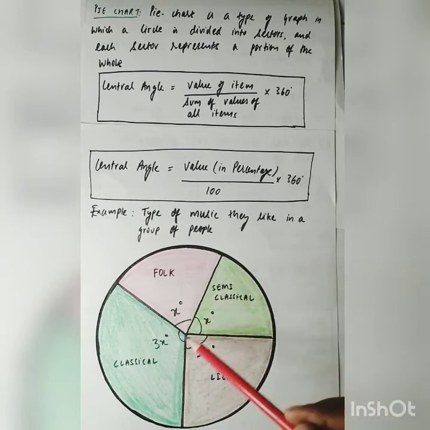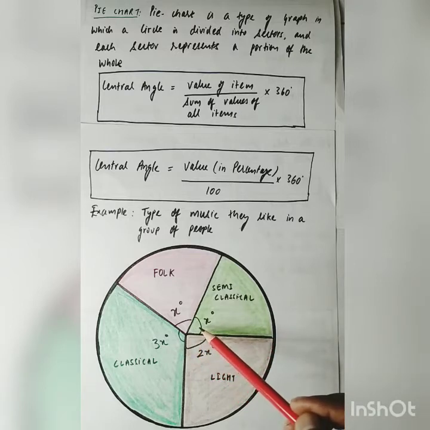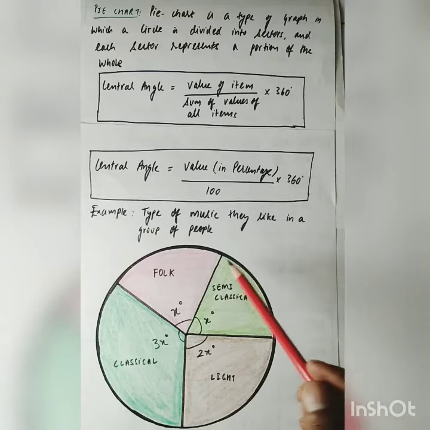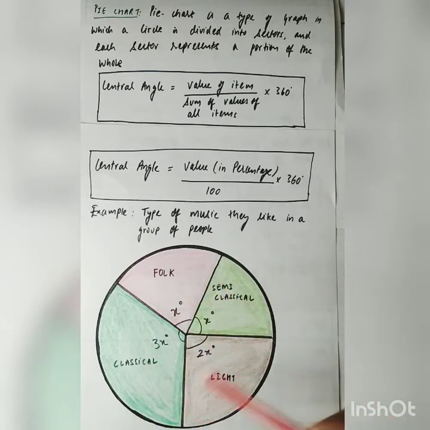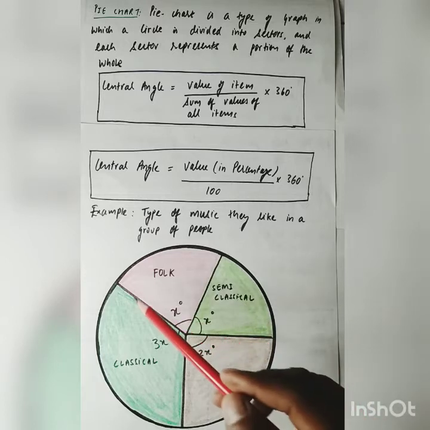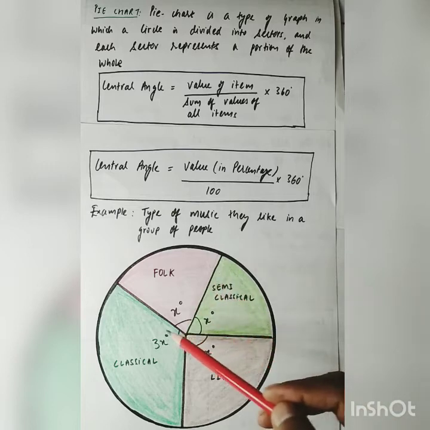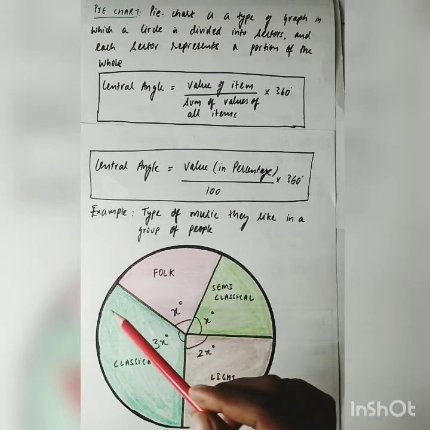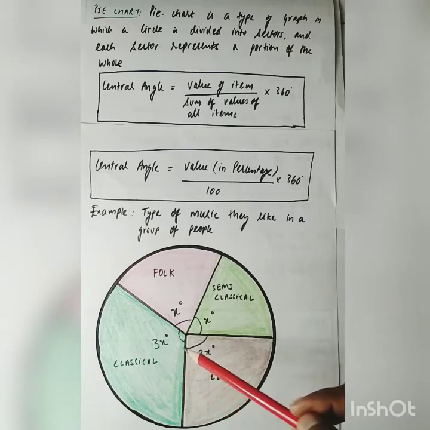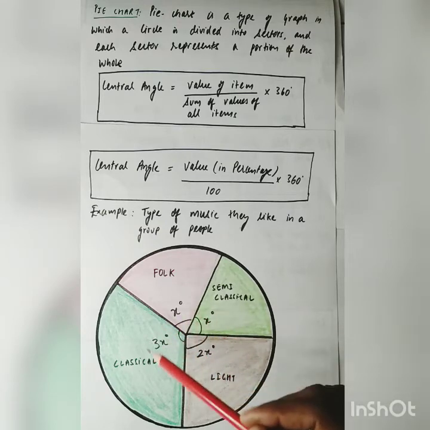The angle made by each sector at the center of the circle is called central angle or angle of sector. For example, in this pie chart, it is given that central angle for people who like semi-classical music is x degree. People who like folk music is x degree. People who like classical music is 3x degree. So all these are central angles.